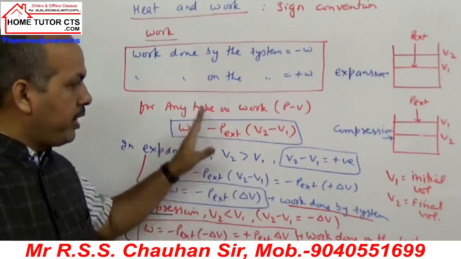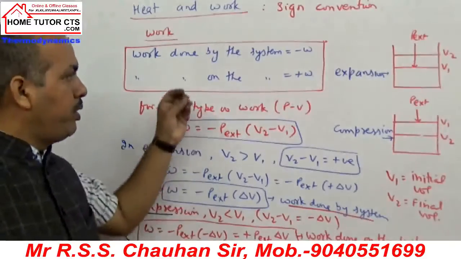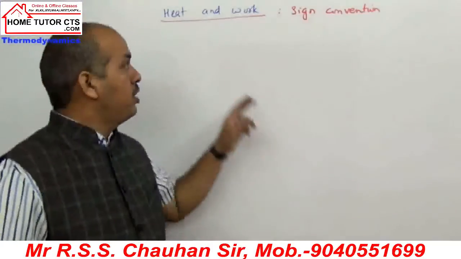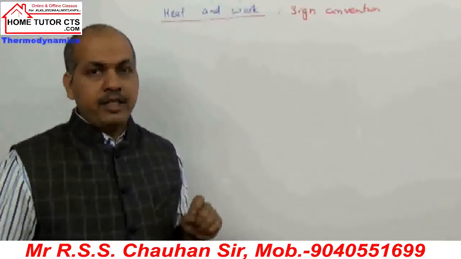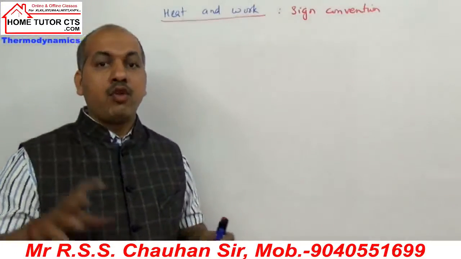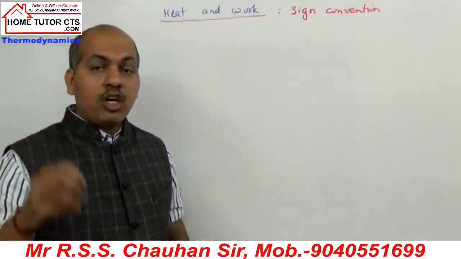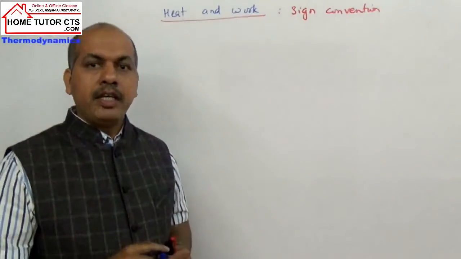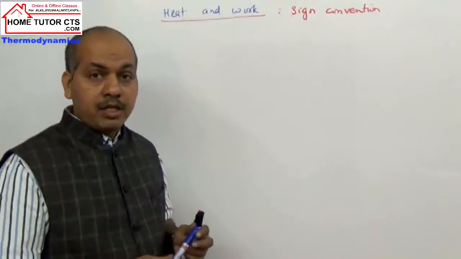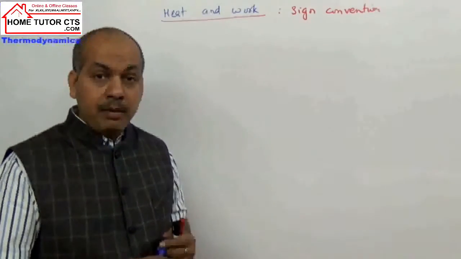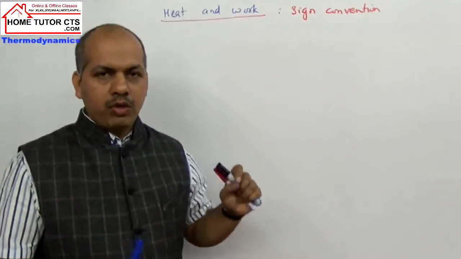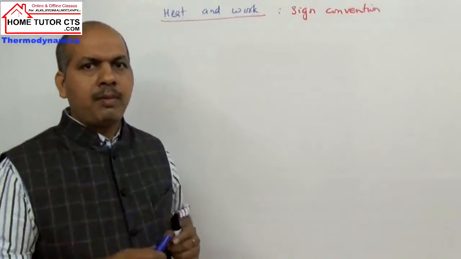Let us take one or two basic elementary questions on this concept to make even the units clear. In calculating some questions on this topic, especially work done, we need some units. They will give the gas volume as this much. Volume can be given in different units, maybe liters, sometimes milliliters, and pressure can be given in atmosphere, bar, millimeter of mercury, or torr. So about the units, even though you know them, I'll repeat briefly.